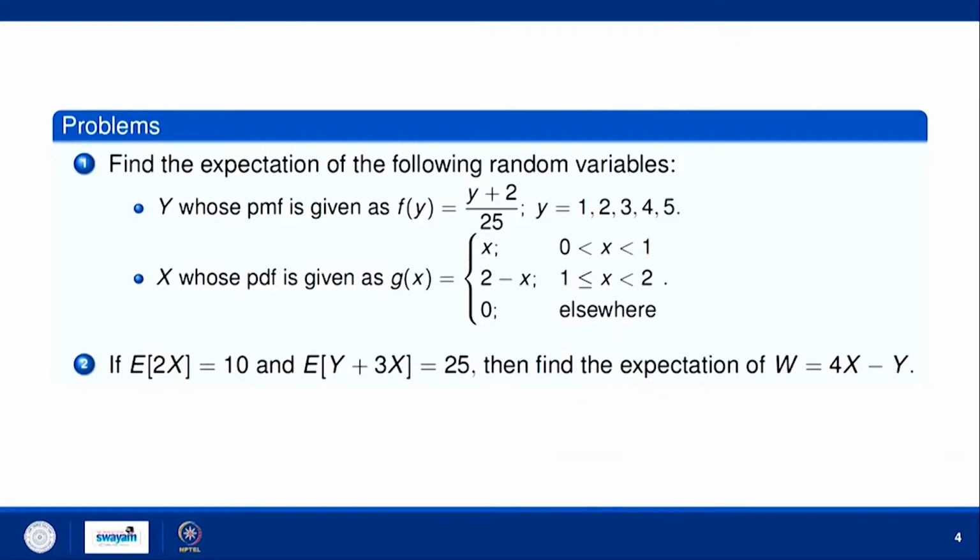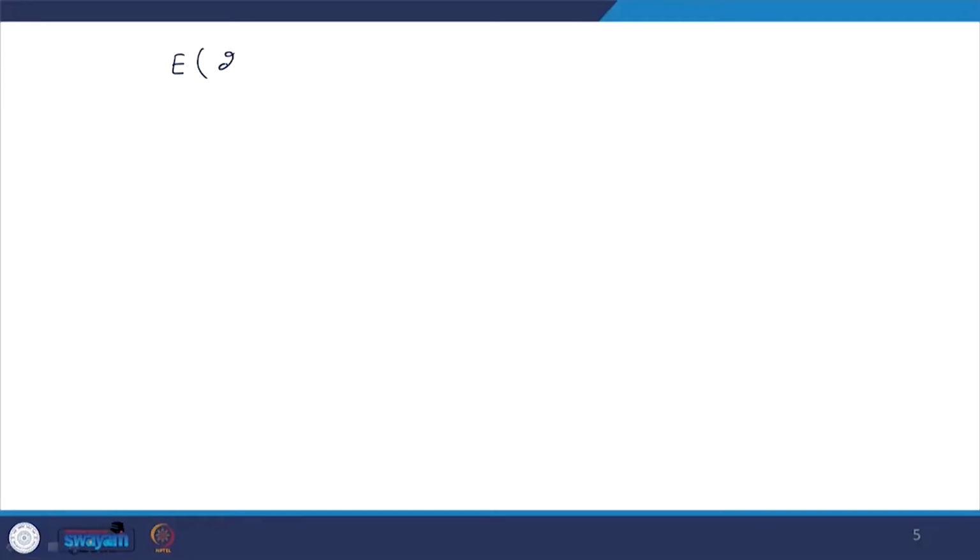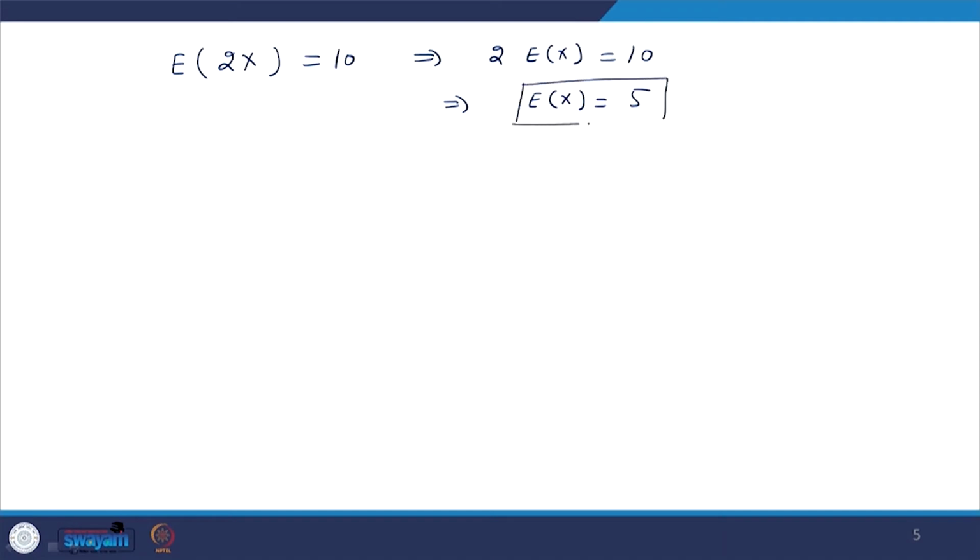Now, this is a property based problem, a simple problem. It is known to us that the expectation of 2x is 10 and the expectation of y plus 3x is 25. How can you find the expectation of 4x minus y? In this problem the expectation of 2x is known to you, it is 10. So this implies 2 times the expectation of x is 10, by the property that the expectation of ax plus b is a times the expectation of x plus b. So the expectation of x is 5.